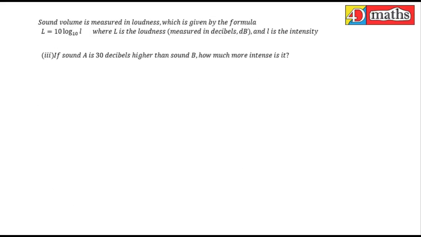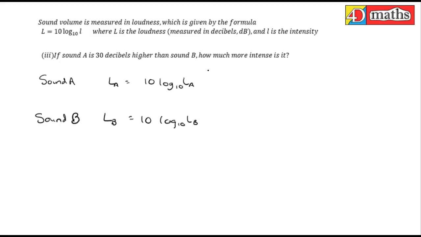If sound A is 30 decibels higher than sound B, how much more intense is it? I'm going to write down what sound A is initially. So sound A is L equals 10 log 10 of I. Now I'm going to put little a's in there to indicate that that's sound A. And sound B would be LB equals 10 log 10 of IB. Now I'm going to try and compare them, so I'm going to compare like with like.